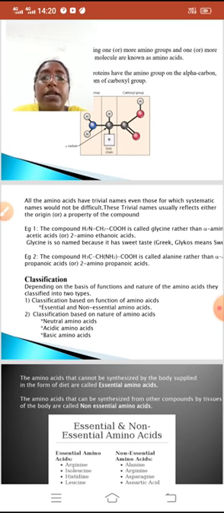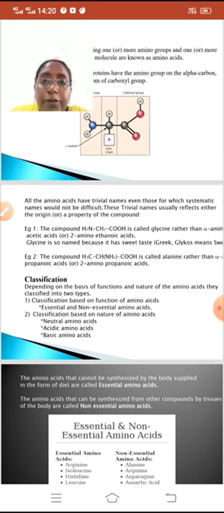Example 2. The compound CH3CHNH2COOH is called alanine rather than alpha amino propanoic acid or 2-aminopropanoic acid. Now we will see the classification.